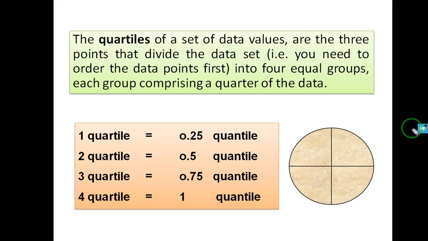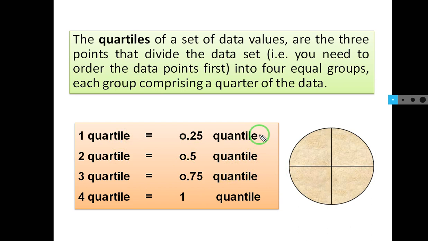So if the whole quantile is 1, then 0.5 quantile is 2 quartile. In the same way, if the whole quantile is 1, then 0.75 quantile is 3 quartile, and 0.25 quantile is 1 quartile.